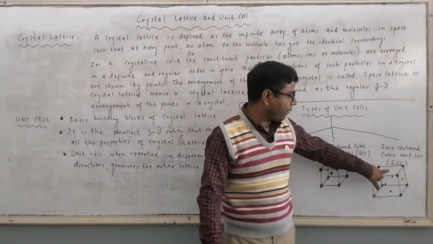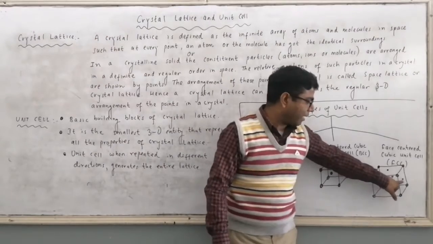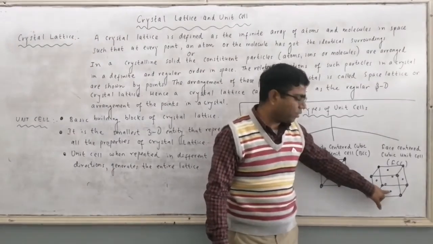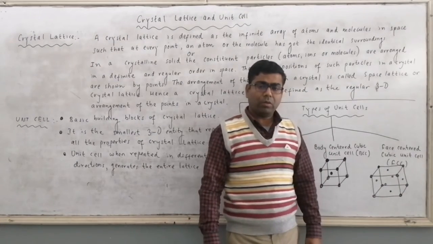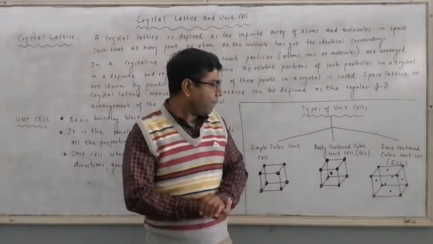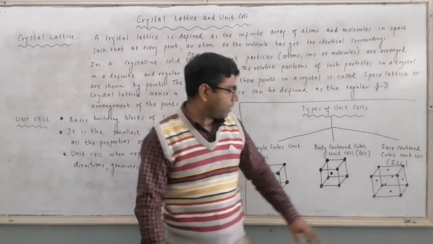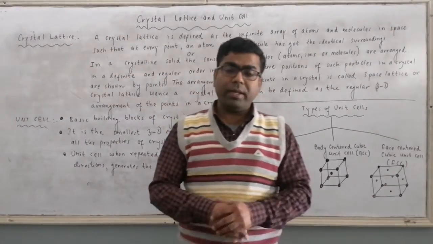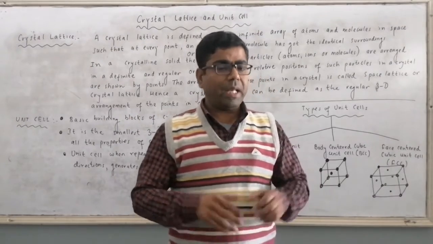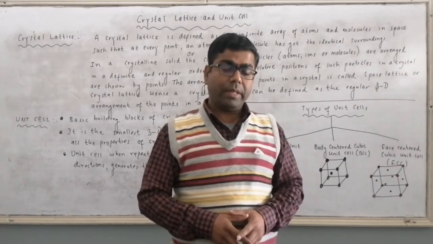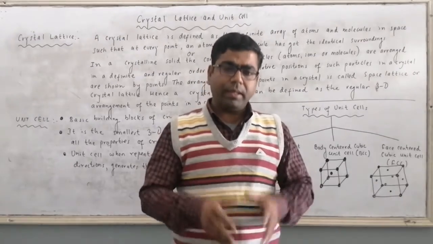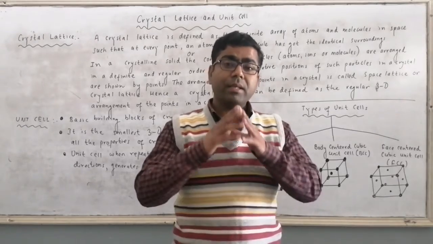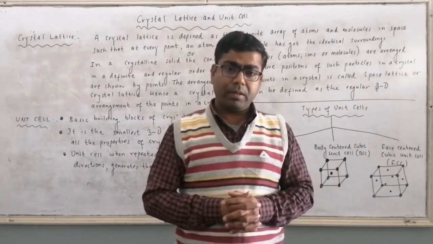So here we are having atom at first face, then atom at second face, atom at third face, atom at fourth face, and so on. Total 6 faces are there. So in FCC, face centered cubic unit cell, we are having arrangement of atoms at the corner of the cube. With this, atoms are also present at the center of the face.